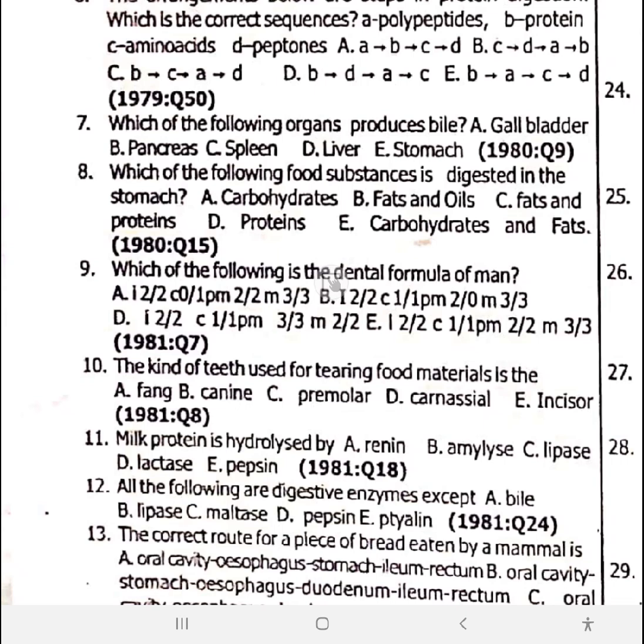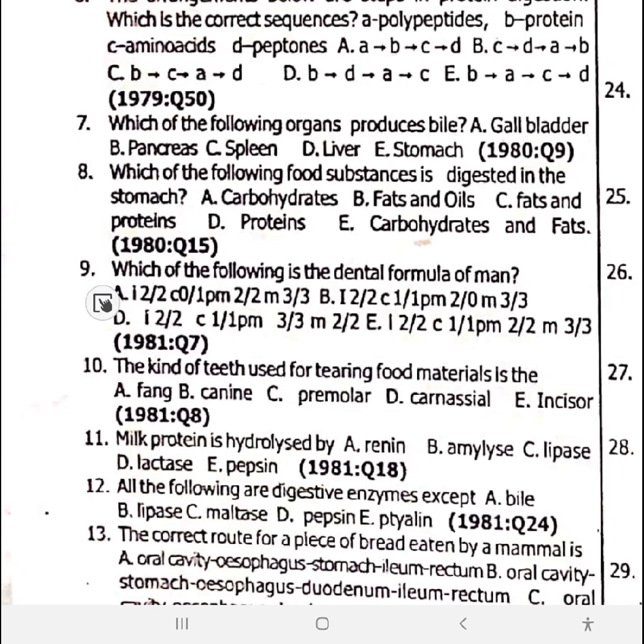The carnassial teeth of a dog comprise the last upper premolar (LUP) and the first lower molar (FLM). The carnassial teeth produce a scissors-like effect against one another, and they help to tear flesh and crush bones. So we stopped at question 9, right?